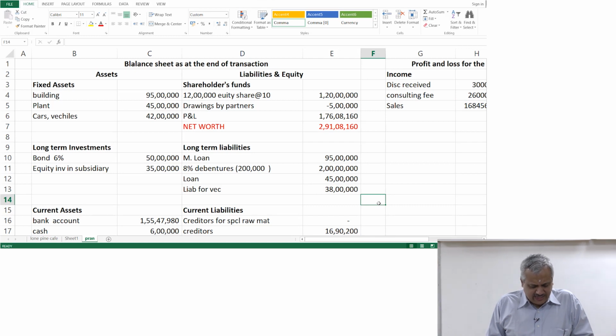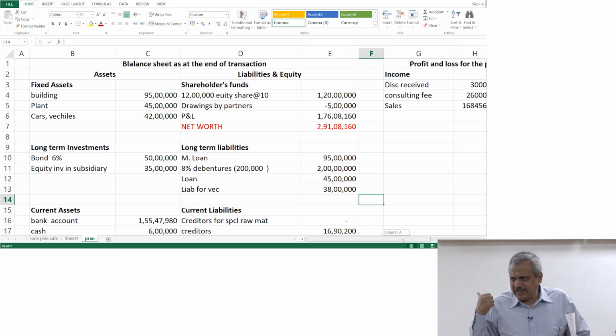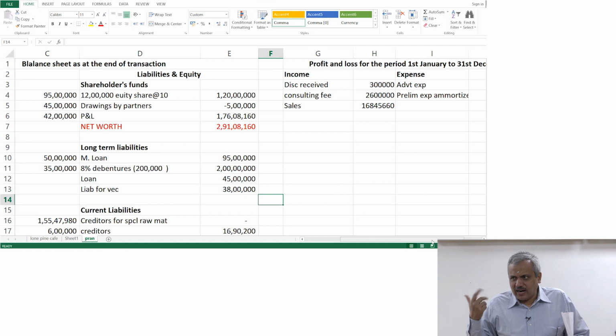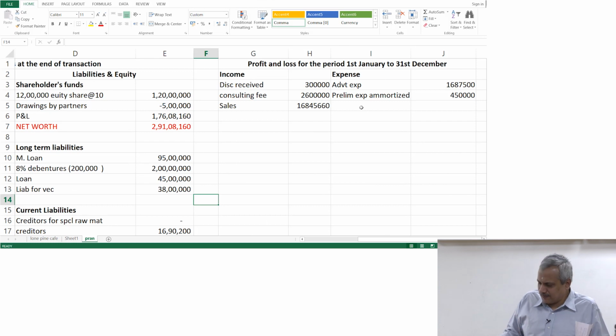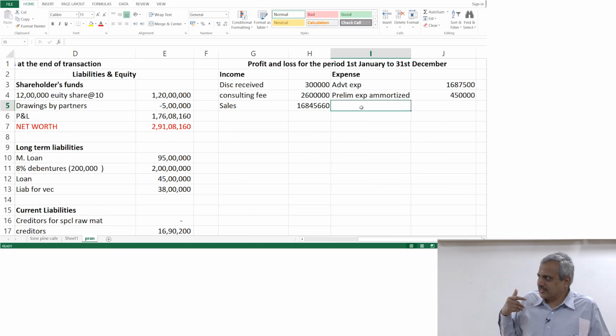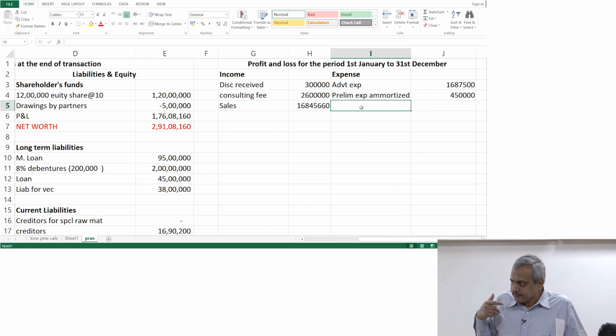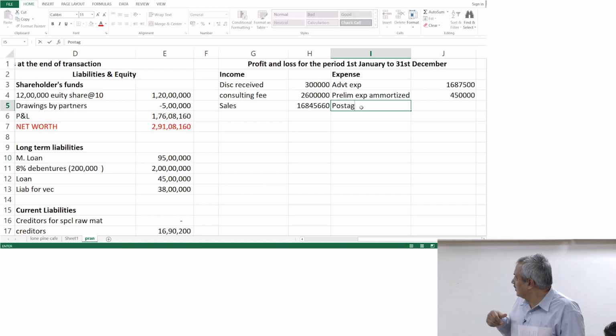Further, the 21st transaction: the following expenditures were incurred during the year 2018. It says postage 1.5 lakhs fully paid. So, it is an expenditure, goes in expenditure, and then what else? Reduce the bank account, that is all, because unless specifically mentioned, it is always a reduction in the bank account. Just do that.